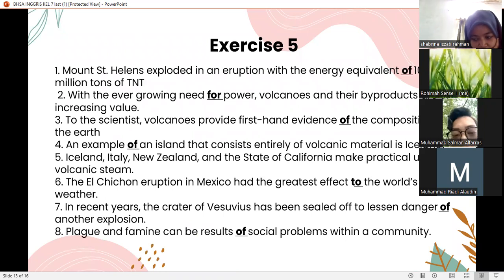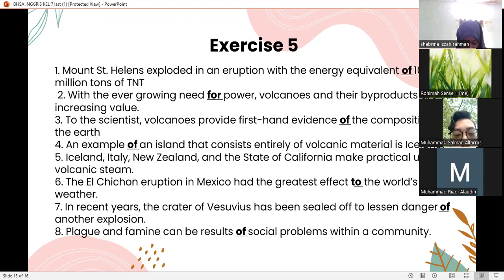Exercise 5. Number 1, Mount St. Helens exploded in an eruption with the energy equivalent of 10 million tons of TNT. Number 2, with the ever-growing need for power, volcanoes and their byproducts are of increasing value.